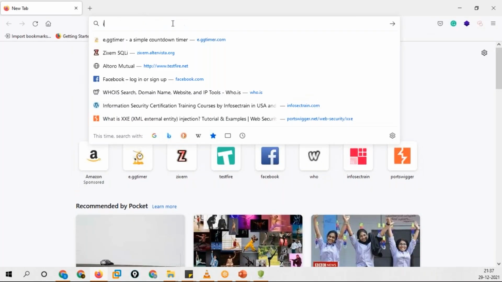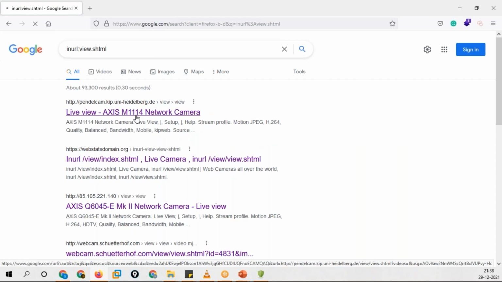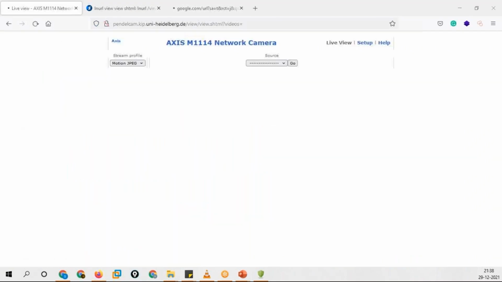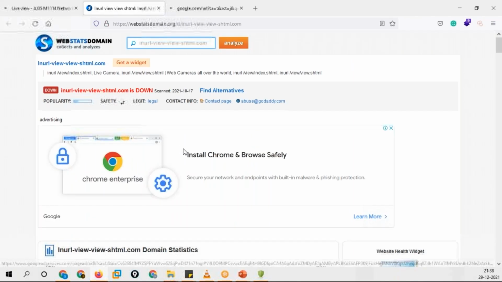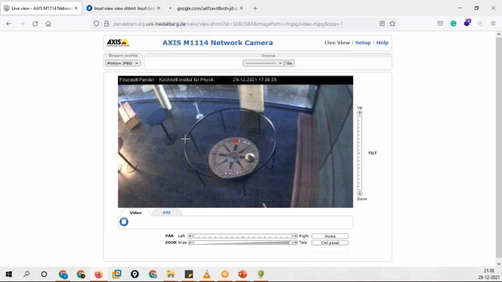I have shown this a lot though. For example, in this one, if I click on this link, just as a mere example, I'm just trying to open a link. Just give me a second. So can you see we are accessing a live camera over here?